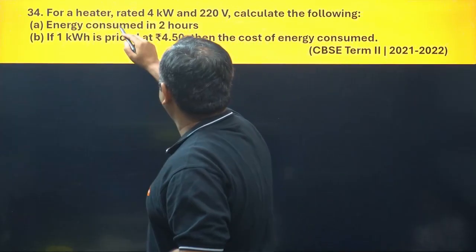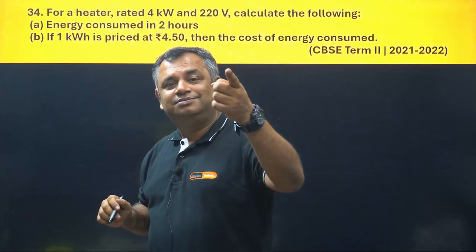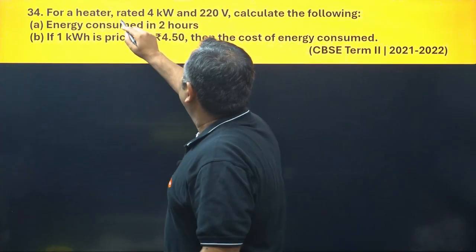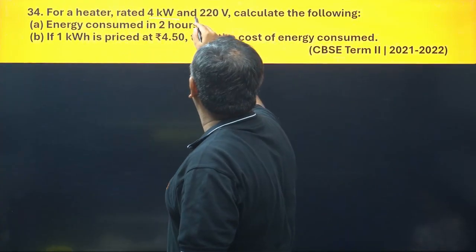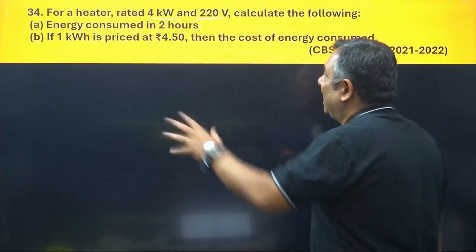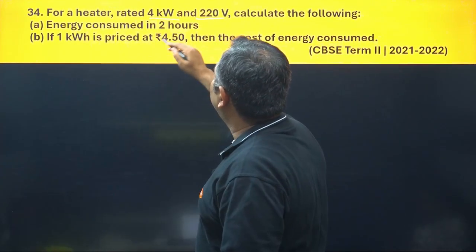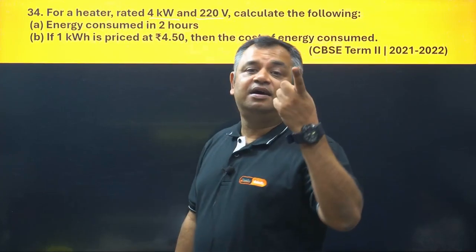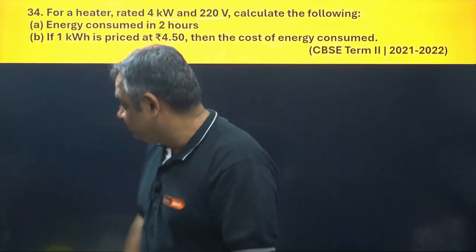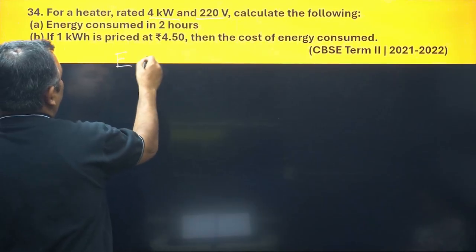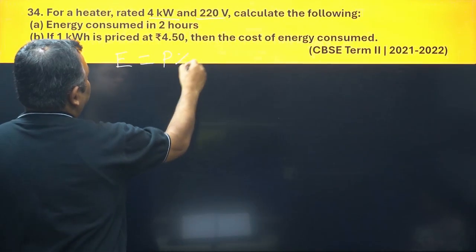It says for a heater rated, rated means power as well as voltage. So for a heater rated 4 kilowatt and 220 volt, calculate the following. Okay, let's calculate. It says energy consumed in 2 hours. Energy. So what is the formula for energy? We just read that. Formula for energy is E is equal to P into T.